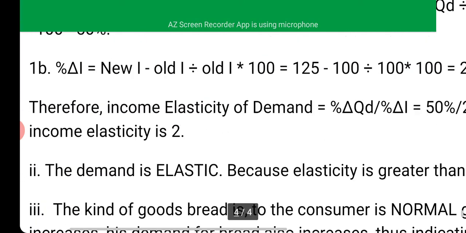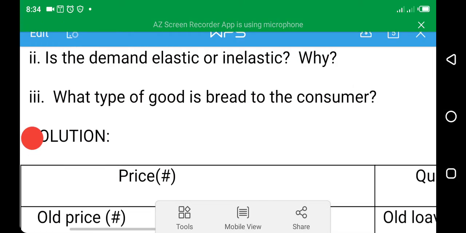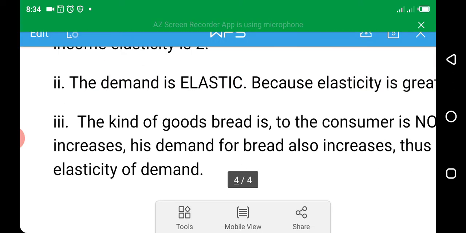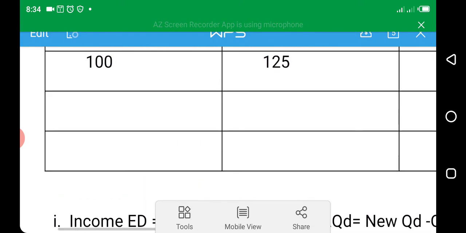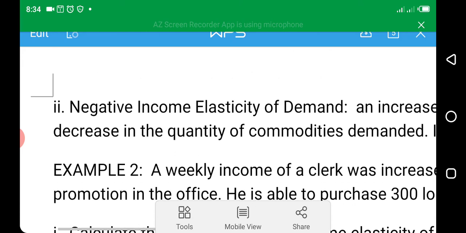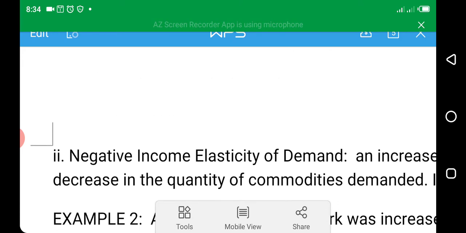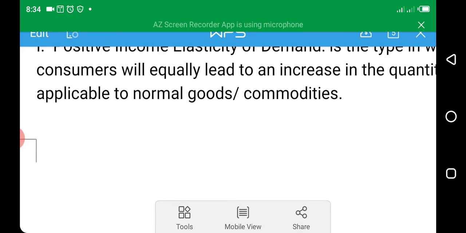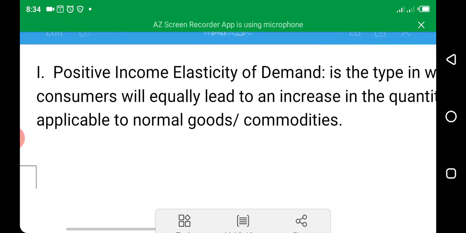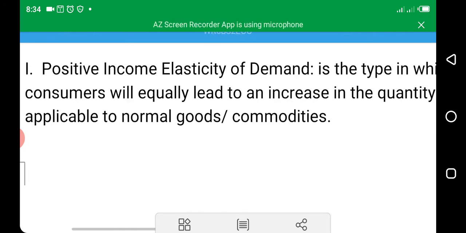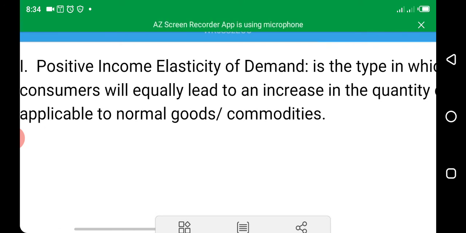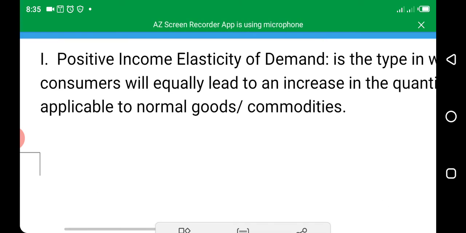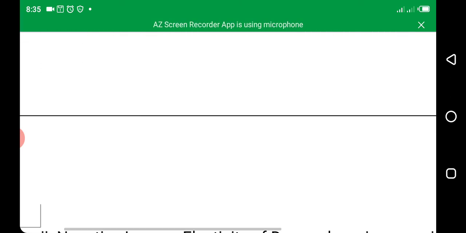Then the third question says, what type of good is bread to the consumer? As it has been explained under the positive and the negative income elasticity, when there is a positive increase, that is, when the increase in the consumer's income leads to an increase in the quantity demanded, such a good is a normal good or normal commodity.